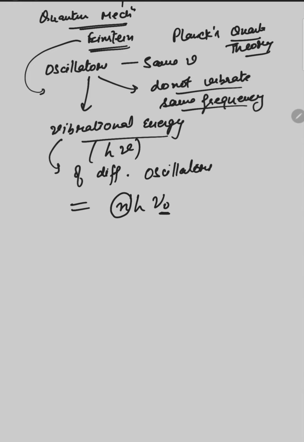So this is the vibrational energy of each of the different oscillators. You can vary the n value and you will get the vibrational energy of different oscillators.